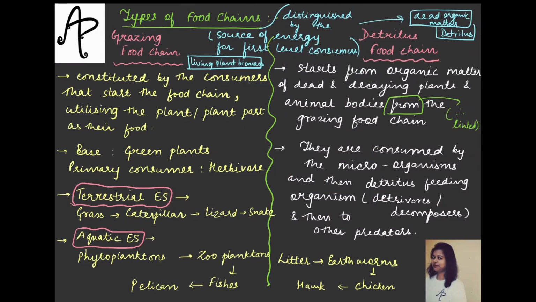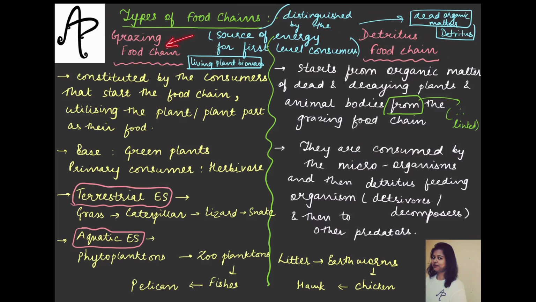But when you talk about the major types of food chains, you have to talk about two major types. One is your grazing food chain, another is your detritus food chain. Now be very particular with these two concepts. Grazing means like grazing on grass, so plants are being eaten. Detritus is a term used to represent the dead organic matter. So grazing means the plant or the plant parts, but detritus means the dead organic matter. Now let's see the grazing food chain and the detritus food chain, what happens in these two cases.